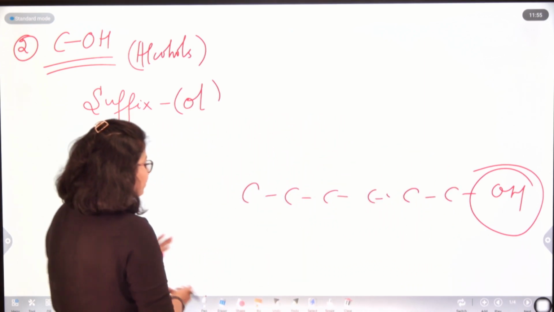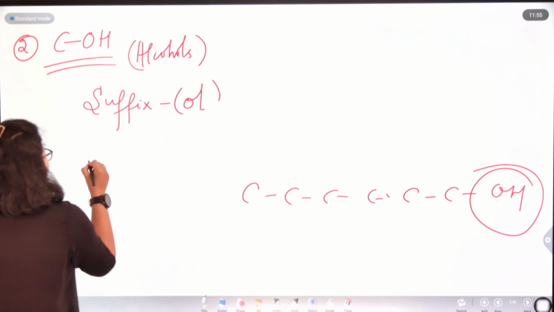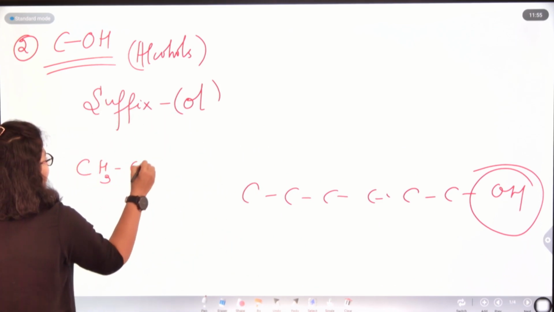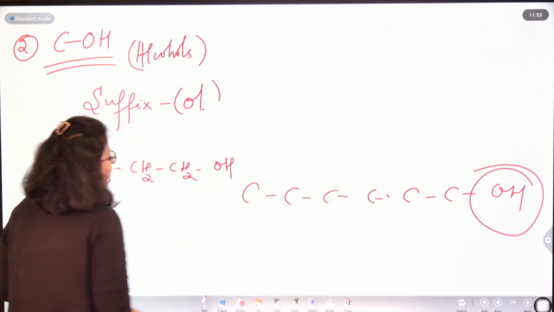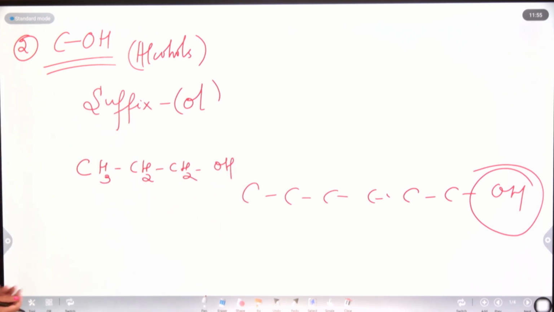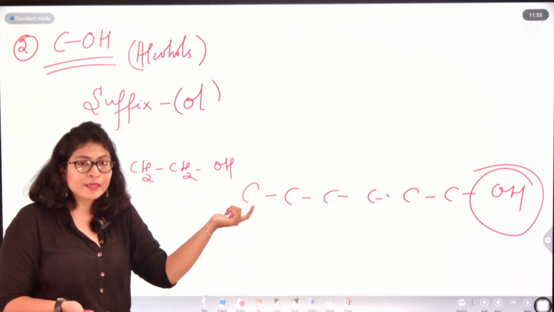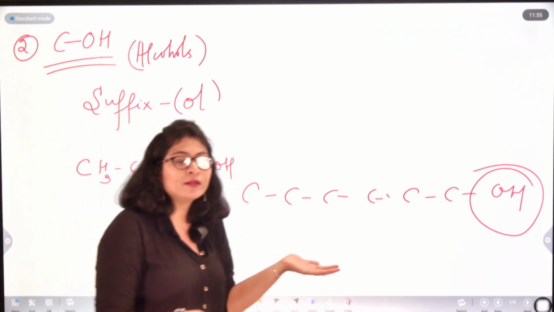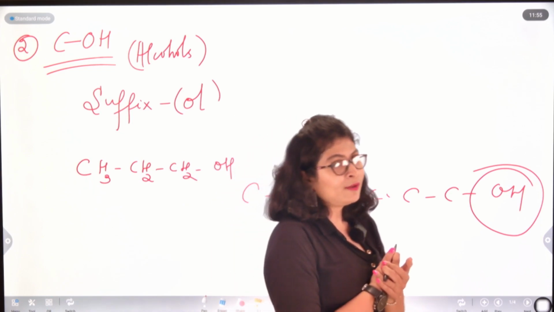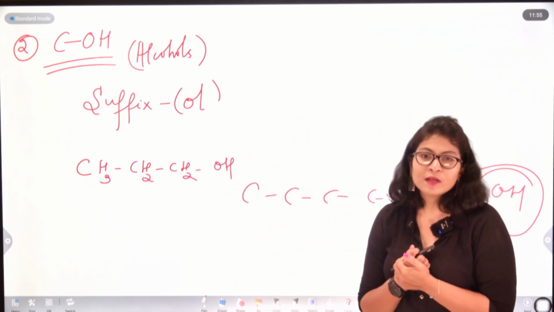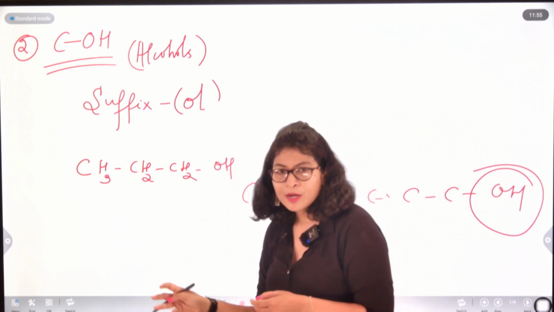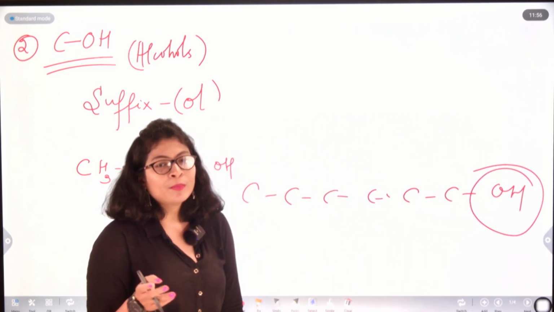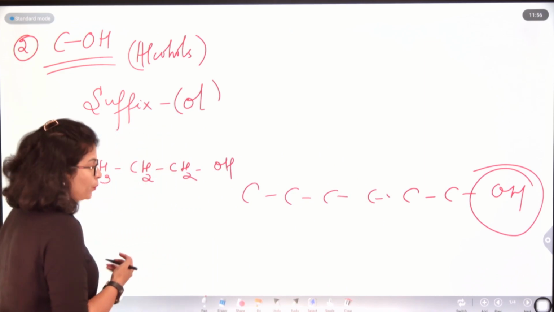Now I'm giving you a structure CH3, CH2, CH2, OH. By seeing the OH group, I can say this compound falls under the group of alcohols. Now if I have to do the nomenclature, firstly I will see the number of carbon atoms. How many carbon atoms are there? 1, 2, 3, 3 carbon atoms. And for 3 carbon atom compounds, my word root is prop.